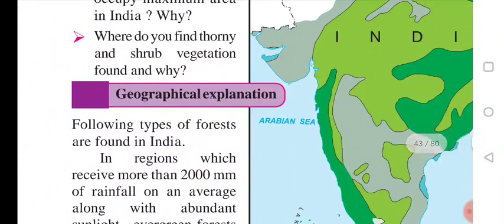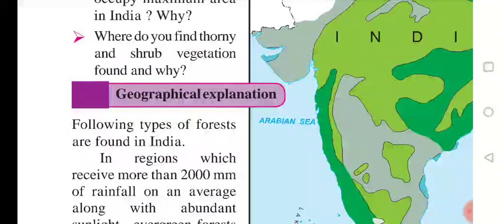Where do you find thorny and scrub vegetation and why? We find thorny and scrub vegetation in the areas which receive less rainfall. Why?